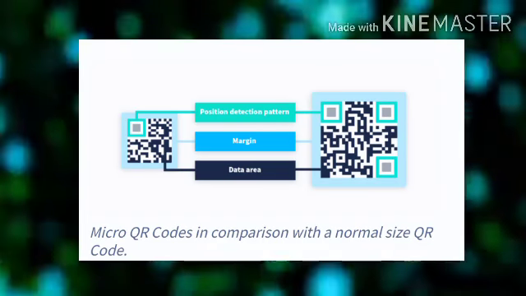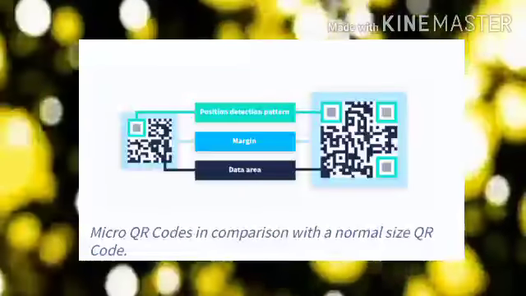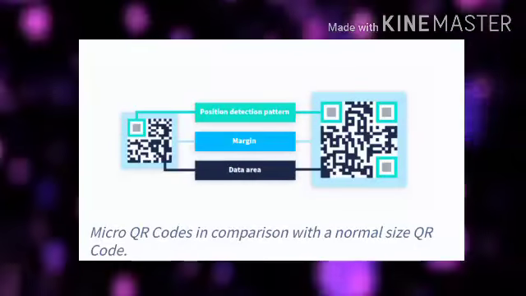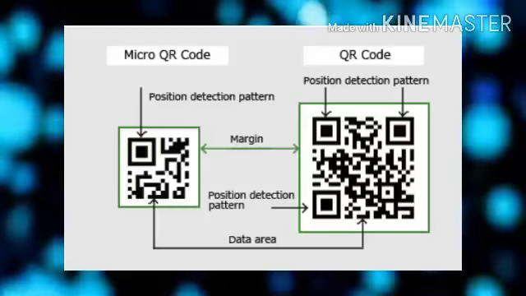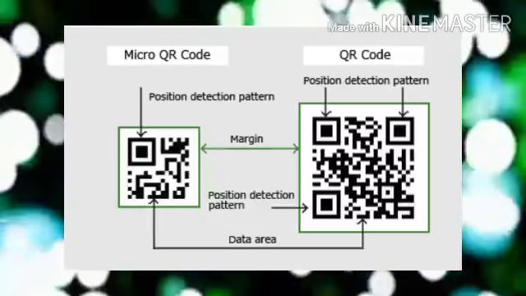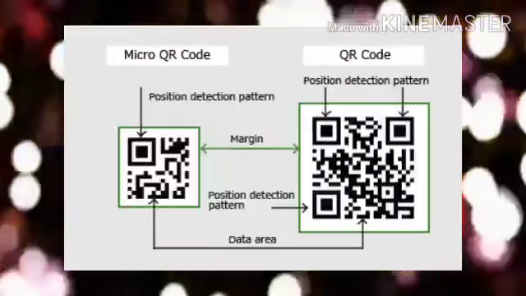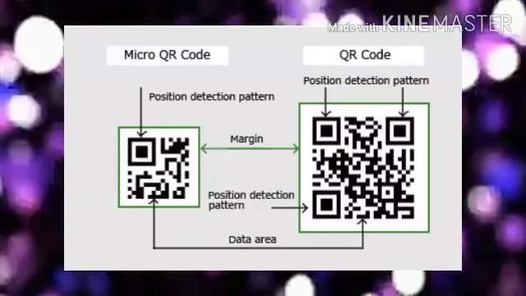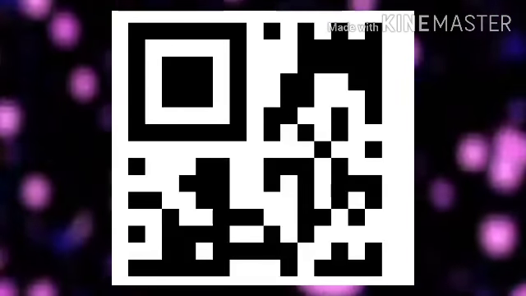Micro QR codes. QR codes found even further uses through the development of micro QR codes, or codes that are small enough to fit on smaller items so they don't take up space. However, they do have the limitation that they hold less information than regular QR codes.